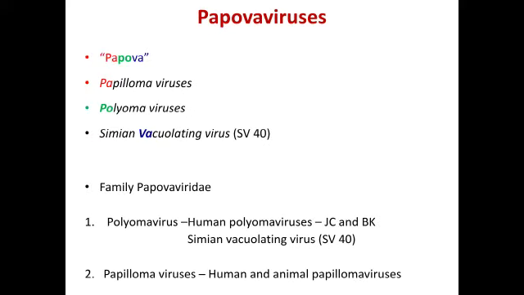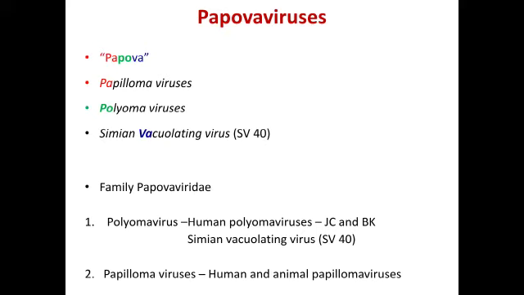First is about Papova viruses. As the word Papova virus describes three family members, the first letters PA is derived from papilloma viruses, PO is derived from polyoma viruses, VA is derived from simian vacuolating virus, that is SV40.